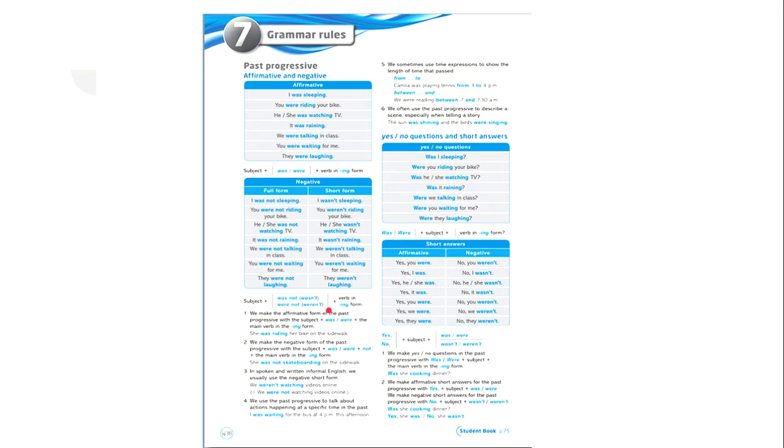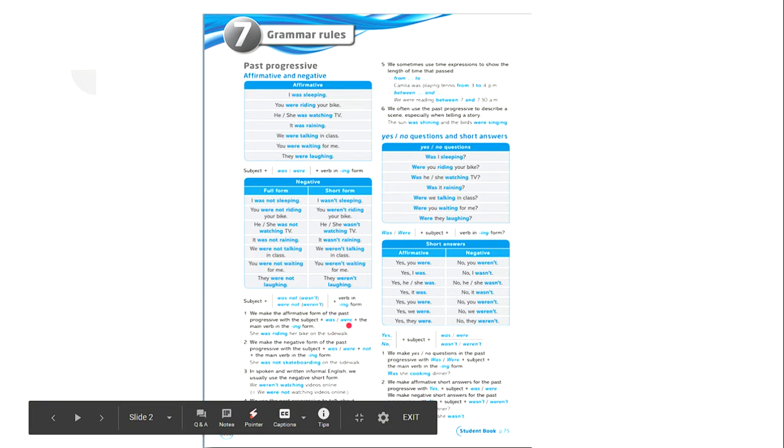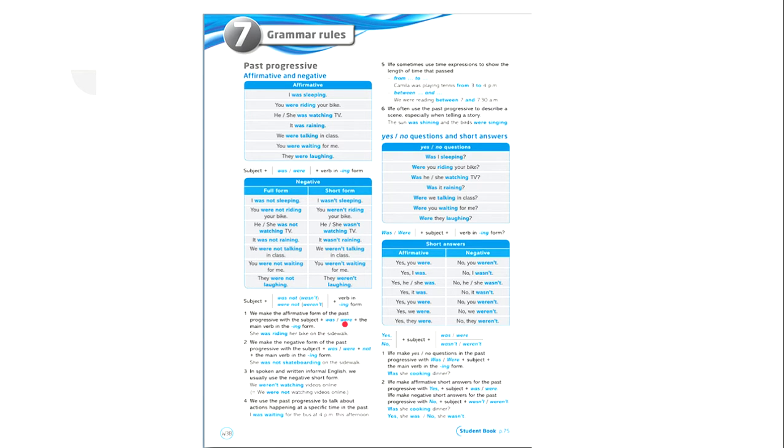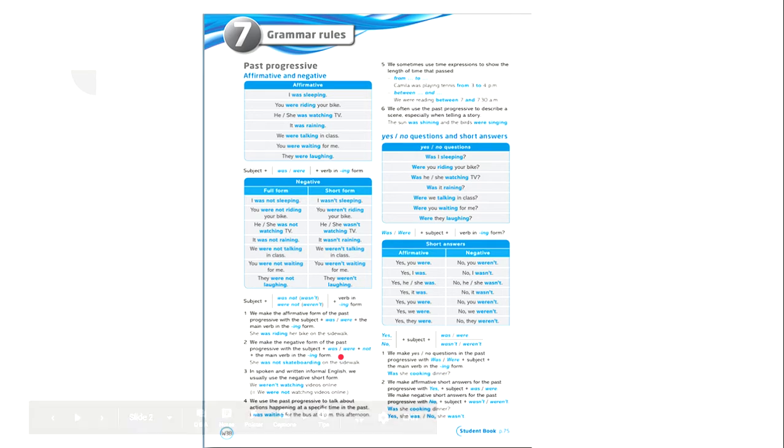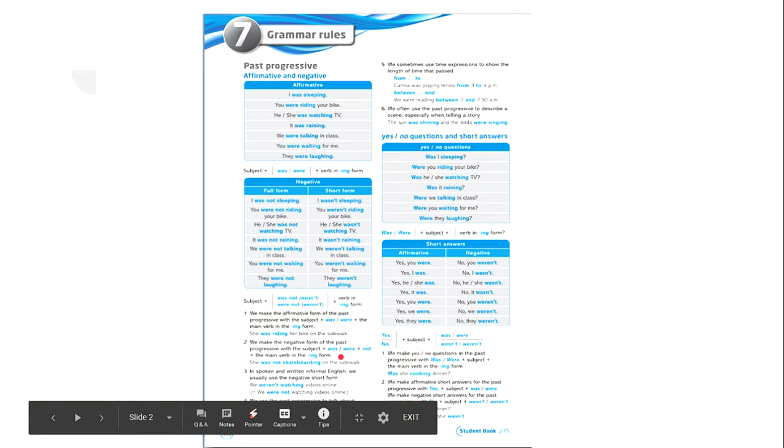When do we use the past progressive? We can make the affirmative forms of the past progressive with the subject, was, and were. Okay, then we use the main verb in ing. We make the negative form of the past progressive with the subject plus was or were and not, the main verb in ing form.